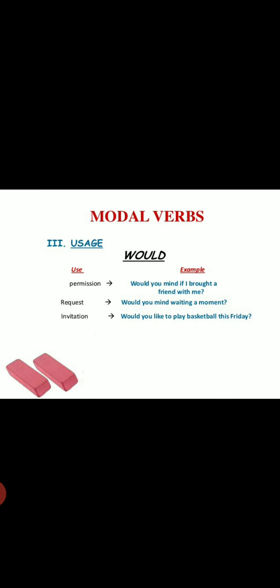Next children, that is would. Would, we all know children, it is a past form of will. Okay, for example, if I say the problem was how he would reach there, so the problem was how he would reach there. So for past form of will we use would. Then second one children, you can see it is for request. Would you mind waiting a moment, or would you please give me your bike? Okay, so we can use it for request.